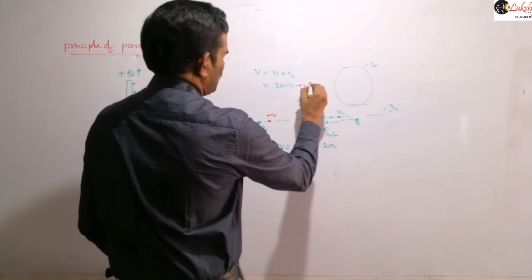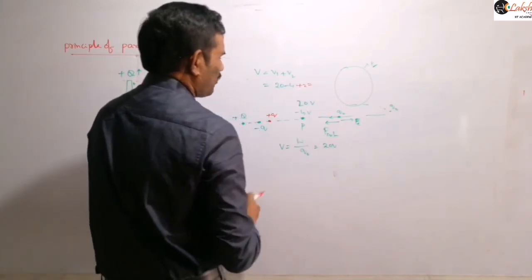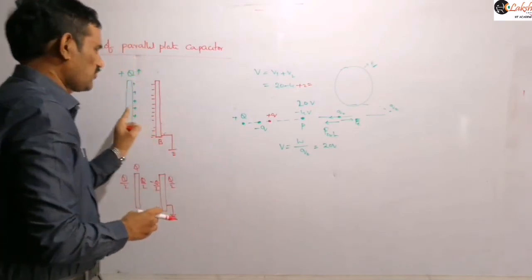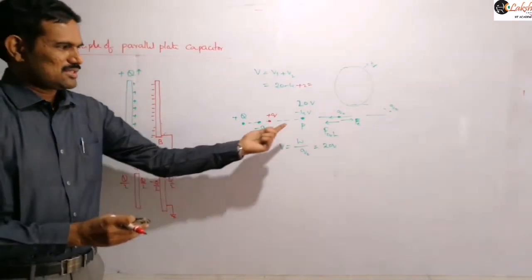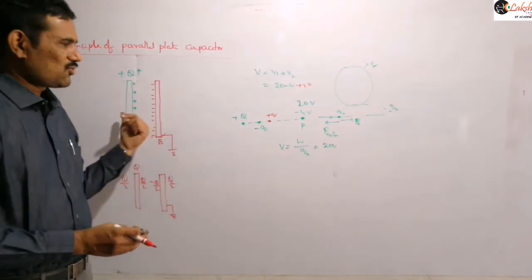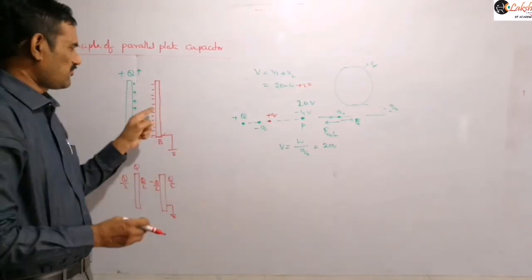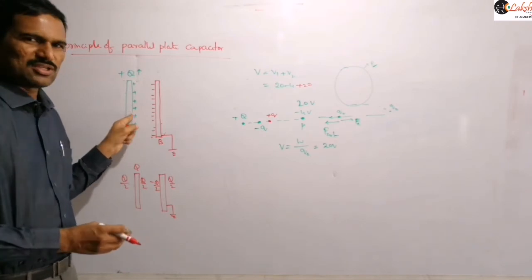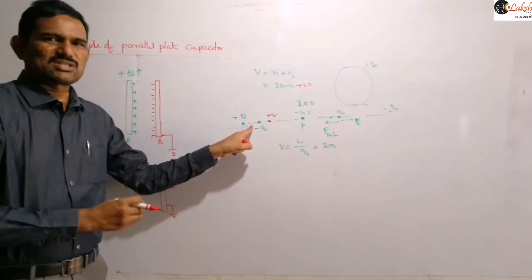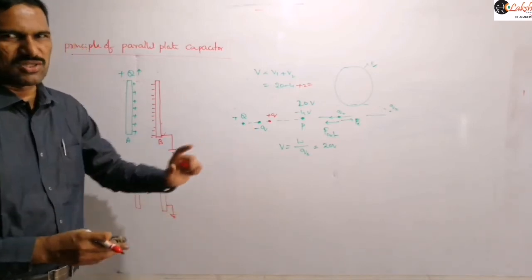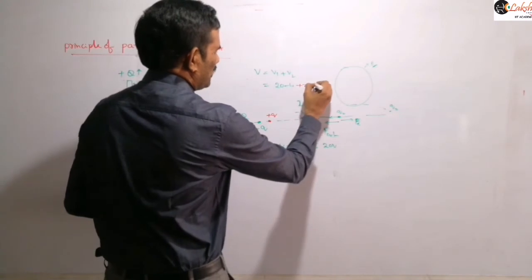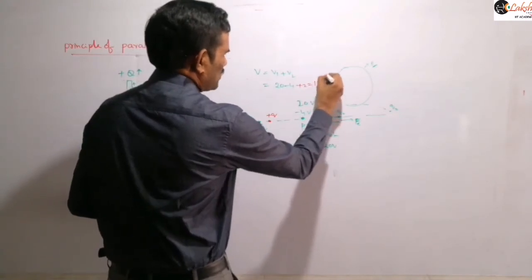Then you should take plus q on this side. As I am taking here a general point, but actually, if you want to compare, the point P, because we are calculating potential at this point, needs to be taken on this side, so that the negative charge will be closer when compared to the positive charge. So remember that.